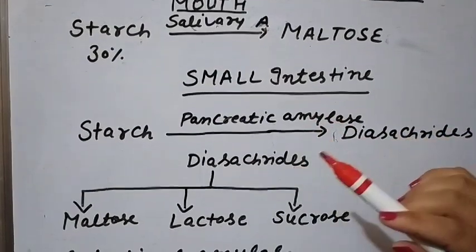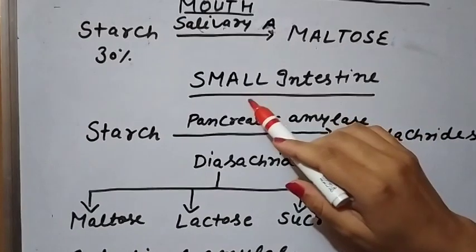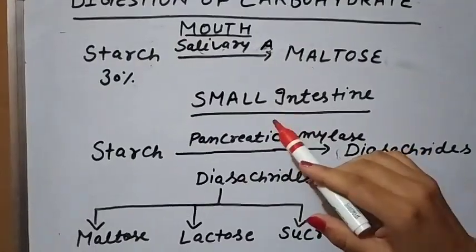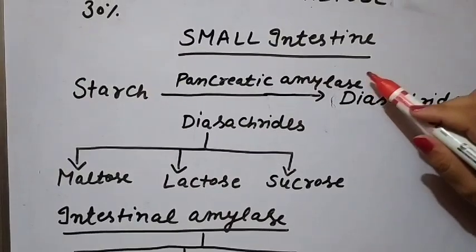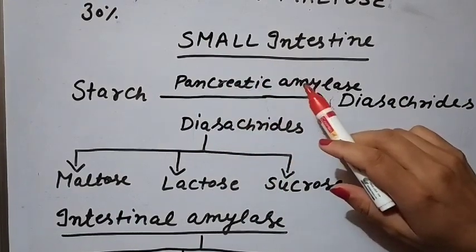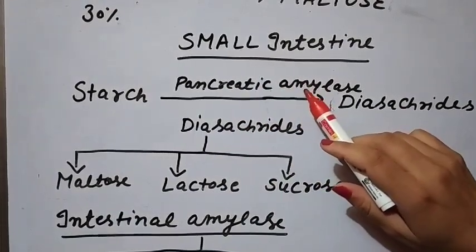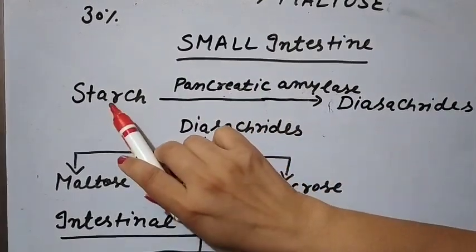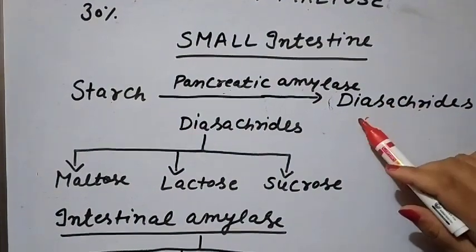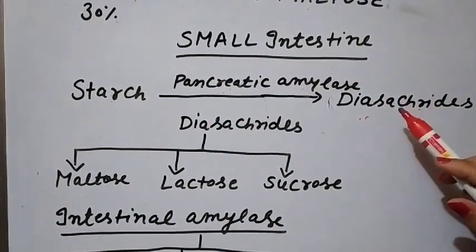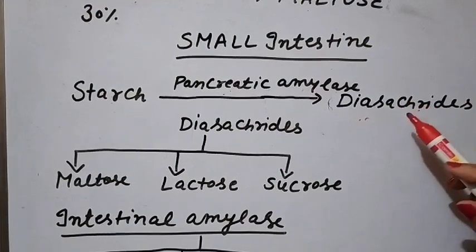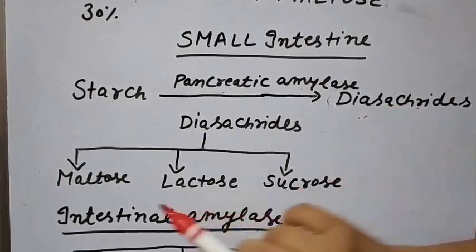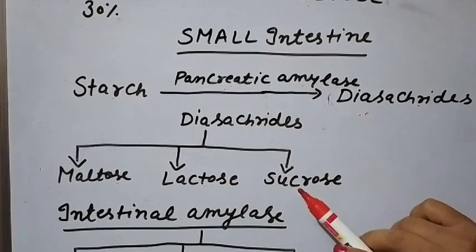So further digestion of carbohydrate takes place in the small intestine, and the first part of the small intestine is known as the duodenum. In the duodenum, pancreatic amylase is there, the carbohydrate digesting enzyme from the pancreas. This pancreatic amylase converts the starch further into disaccharides. Disaccharides are simple sugars made up of two monosaccharide units. Examples of disaccharides are maltose, lactose, and sucrose.